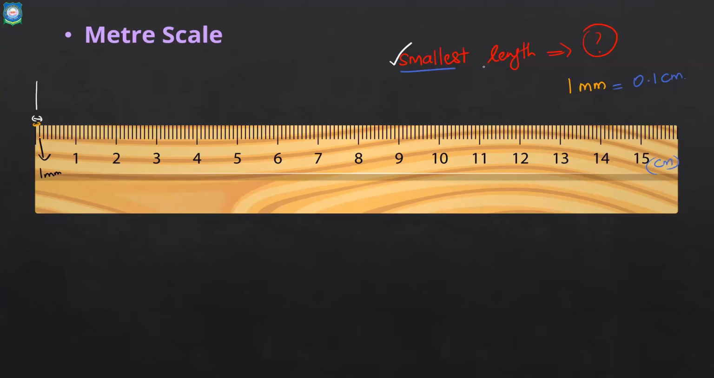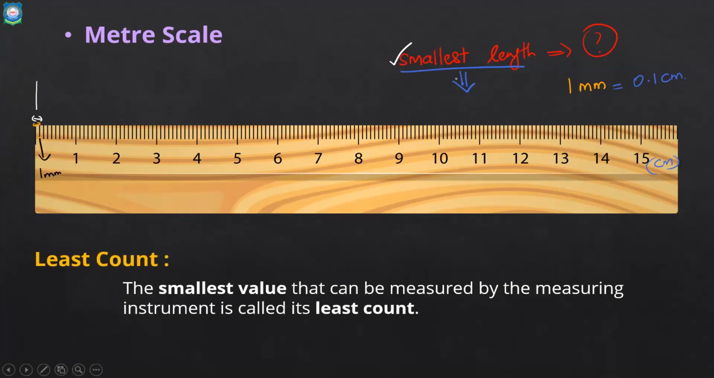And this particular value has a special name. In physics, the smallest length that can be measured by any instrument is called by a special name. It is known as least count. So note this term down: least count. What do you mean by least count? It means the smallest value that can be measured using any particular instrument.